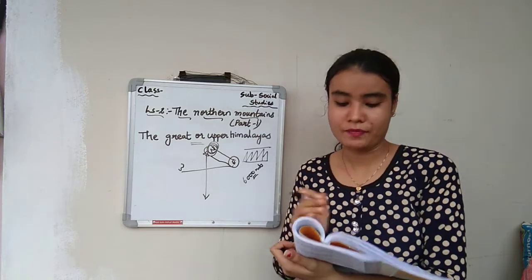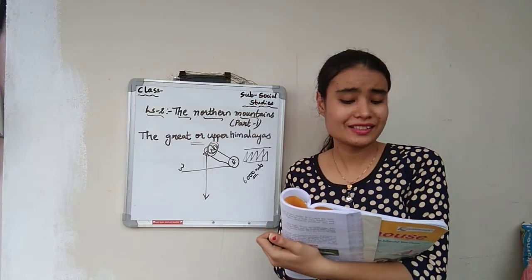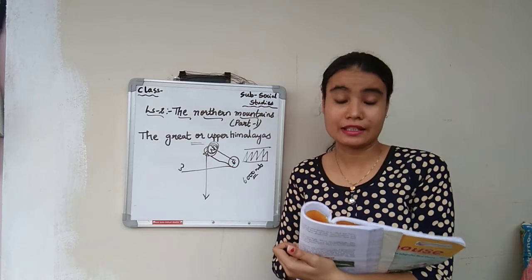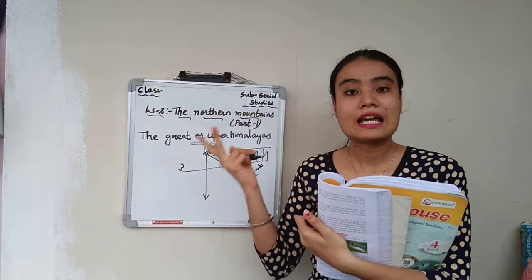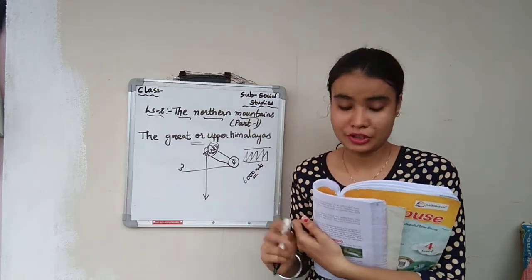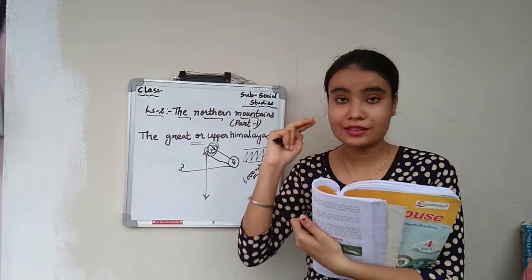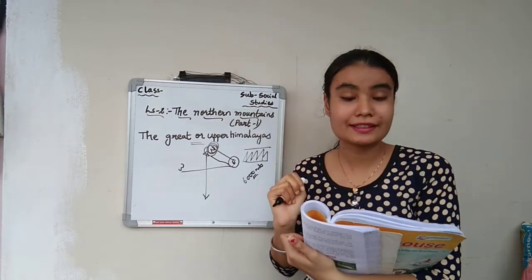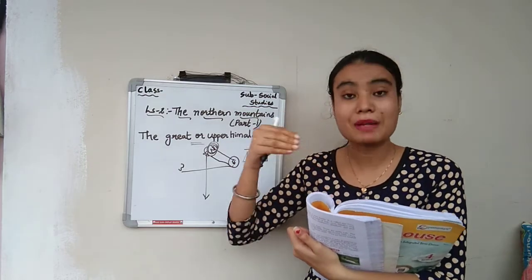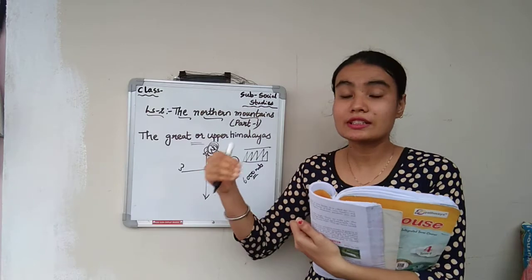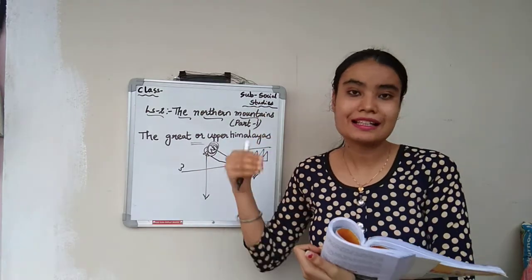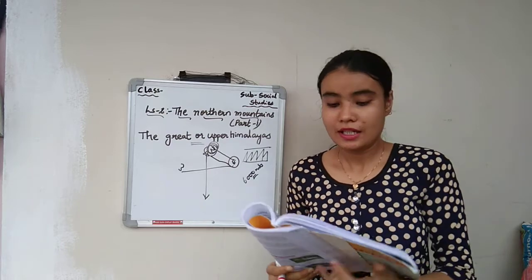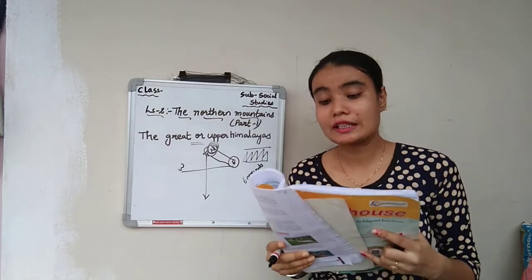The Karakoram range lies in China, Pakistan, and India. There are 2 ranges. First one is the Mount Everest range, and another one is the Karakoram range. The Mount Everest range lies in Nepal, and the Karakoram range lies towards the border of China, Pakistan, and India. So it is covering 3 countries. Its highest peak is called K2.